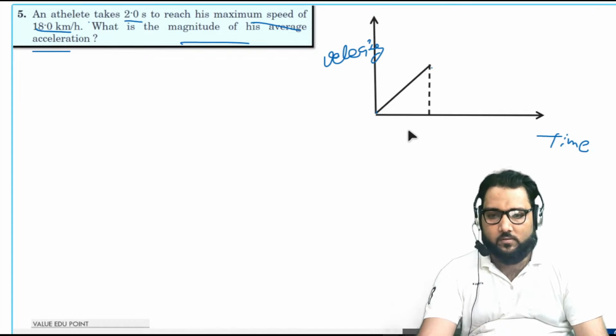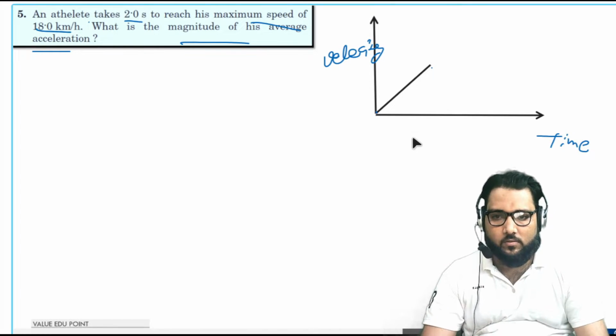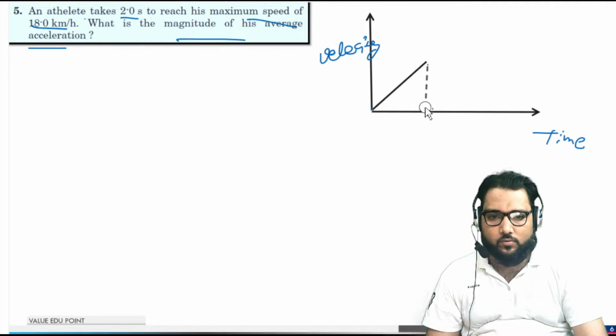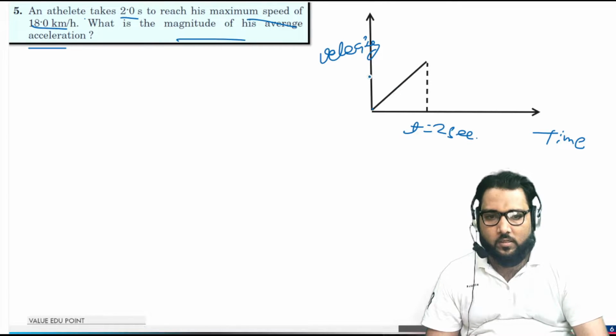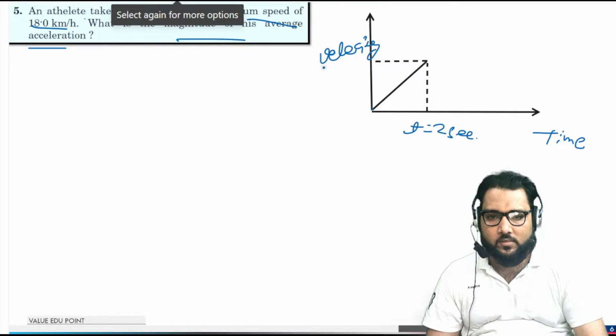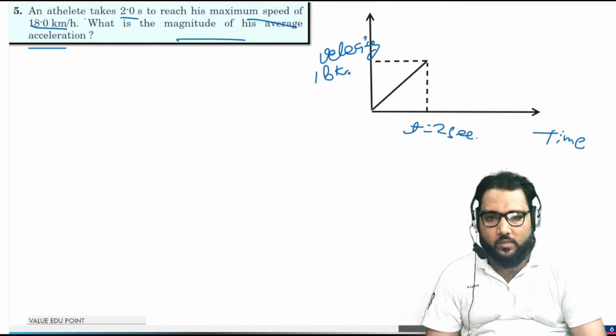That is t equals 2 seconds, and the maximum velocity at that point is 18 kilometer per hour. This point, guys, is the V max.